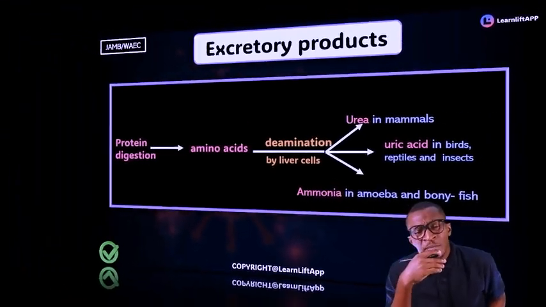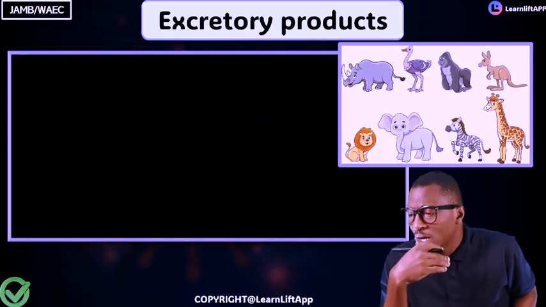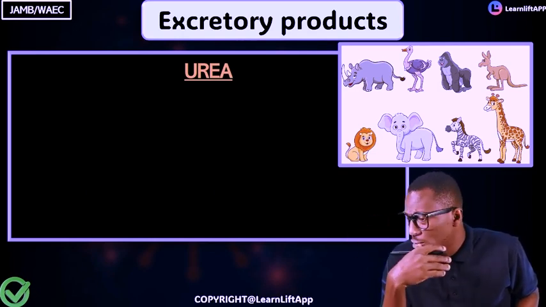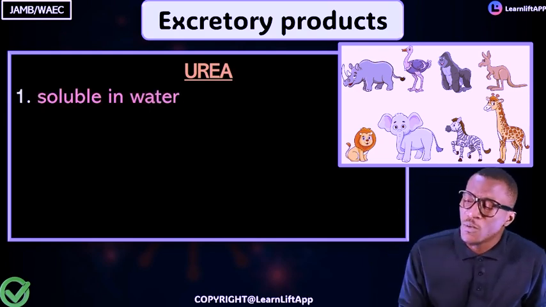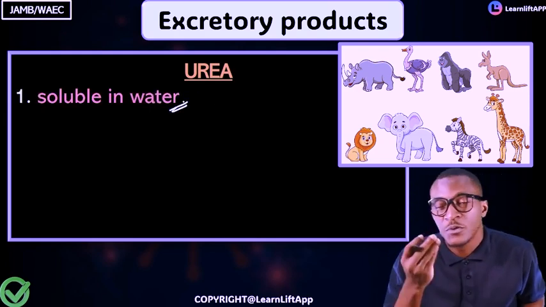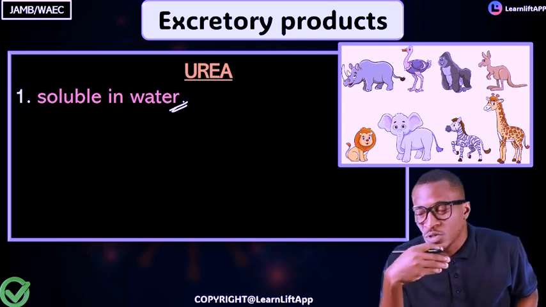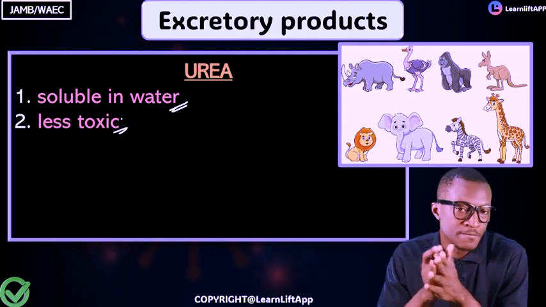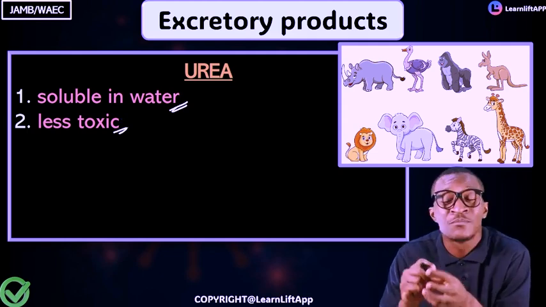Now let's discuss them one after the other. The first we're going to talk about is urea. Urea is found in what? In mammals, like your lion, your elephant, your chimpanzee, and the rest. What are the features of urea? Number one, it is soluble in water. Number two, it is less toxic. The one that is more toxic is ammonia.